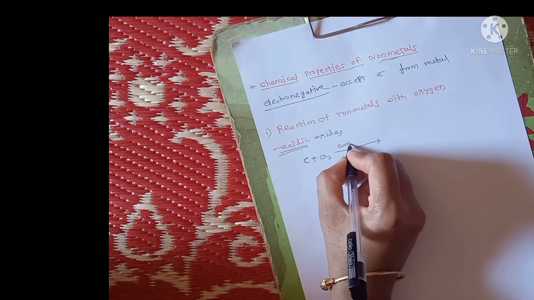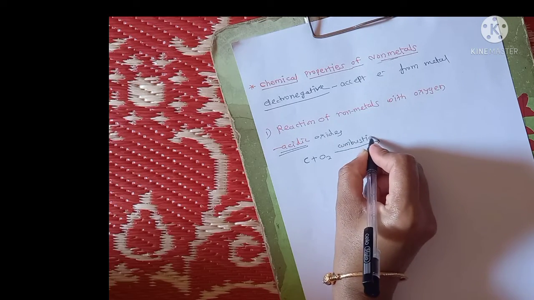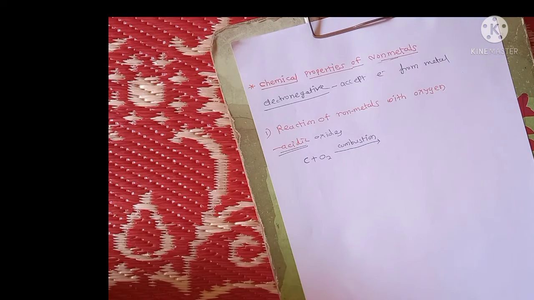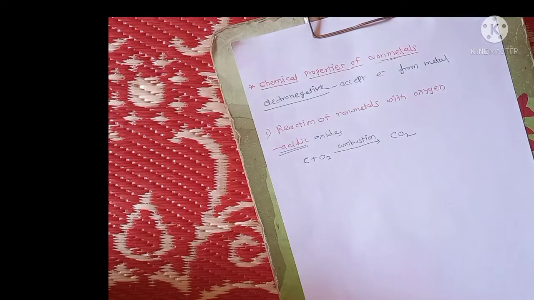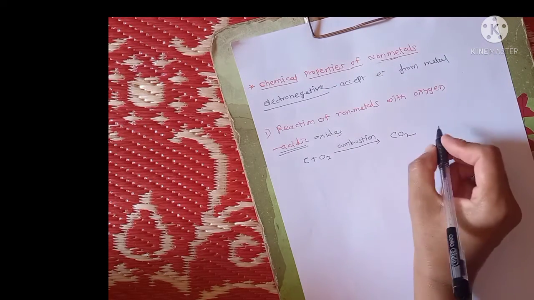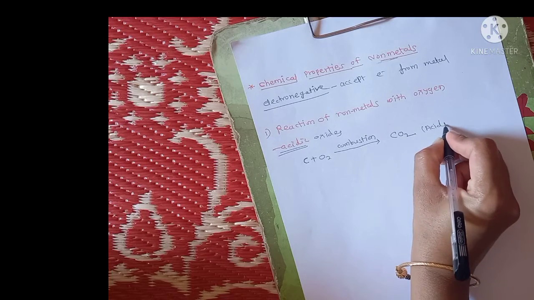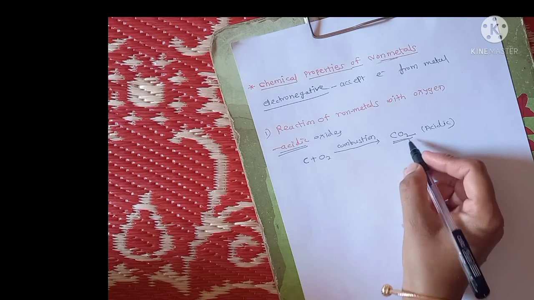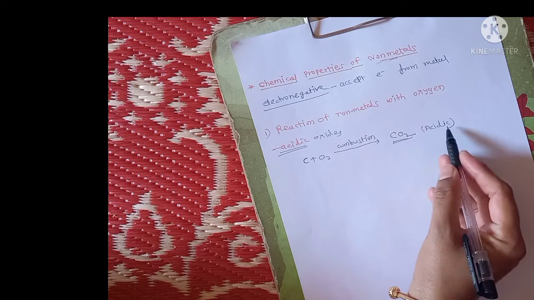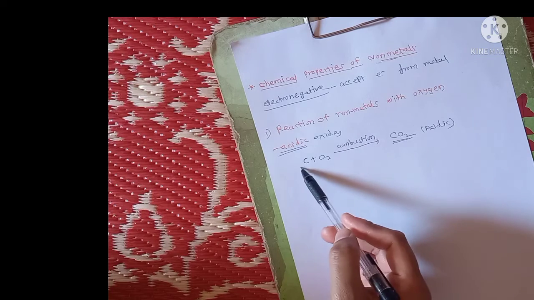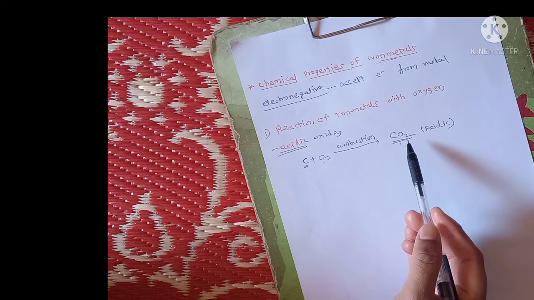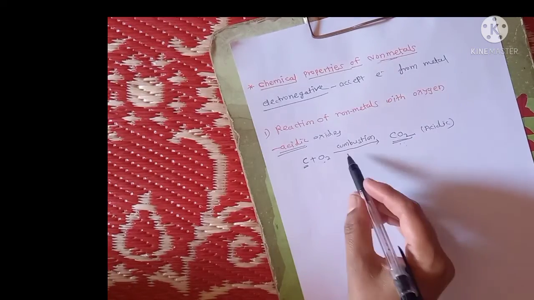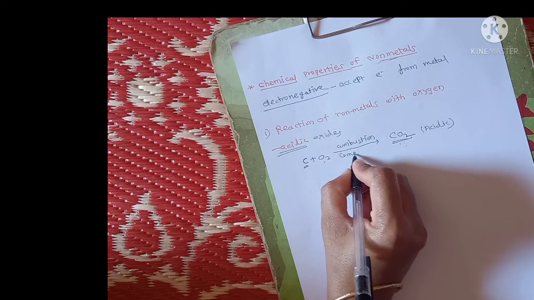When carbon reacts with oxygen, there is a formation of carbon dioxide, which is acidic in nature. This is complete combustion.